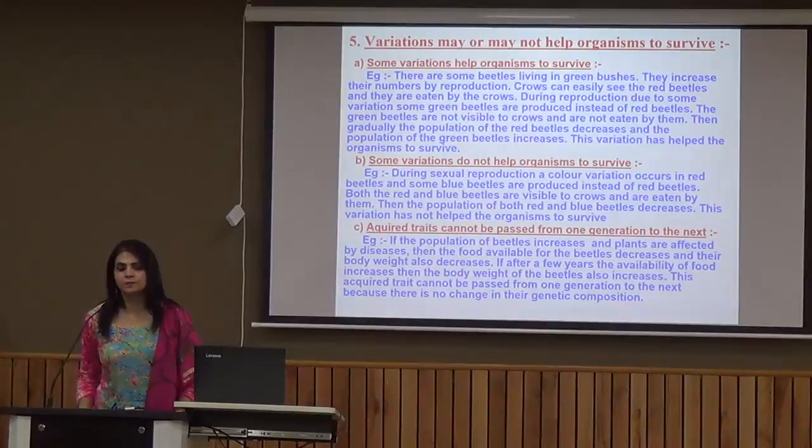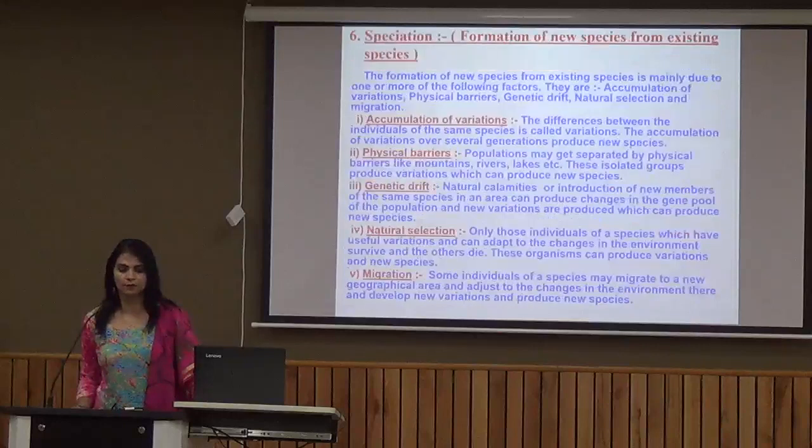So we can say natural selection and genetic drift are the two factors which direct the process of evolution. Acquired traits can never direct the process of evolution. This is just an example to show that variation may or may not help the organism to survive. It is not always essential that whenever variation occurs, it will give some kind of survival advantage. Sometimes it might give, sometimes it might not. Now, the next is speciation.